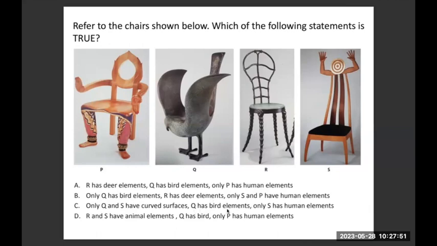Q has bird elements and only S has human elements. Again, because of the last part and also the first part, it is wrong because R also has curved elements here. The last option, R and S have animal elements. Q has bird elements and only P has human elements. Again, because of the last part, only P has human elements.